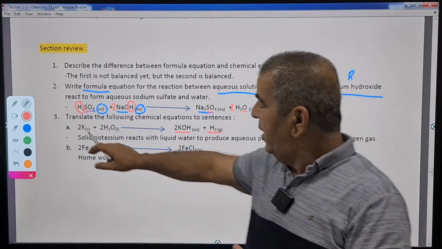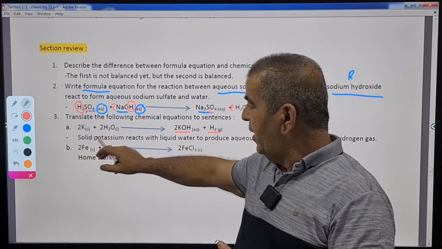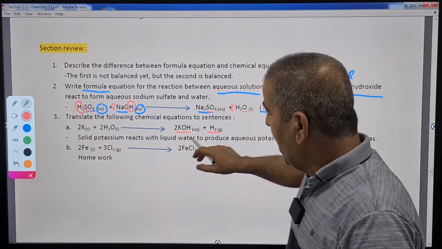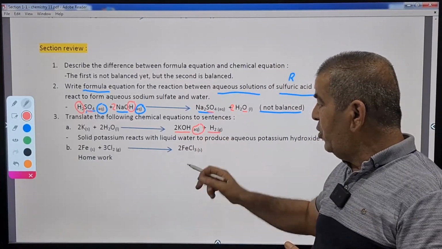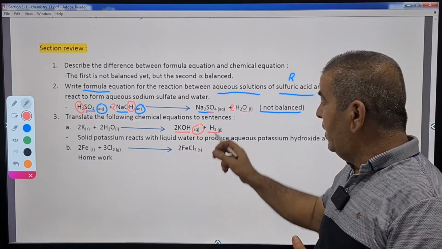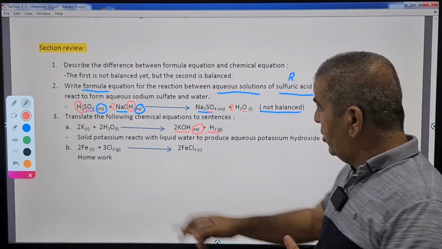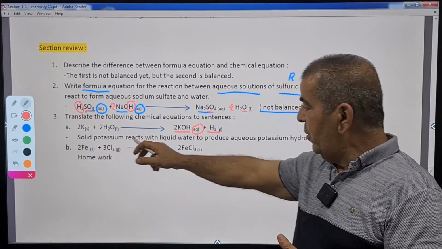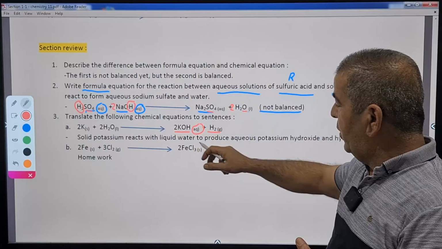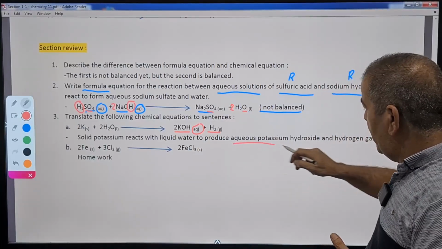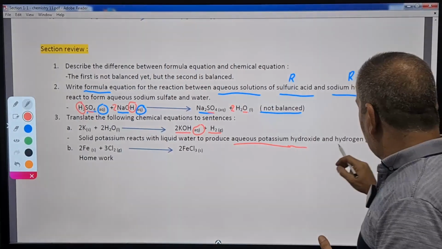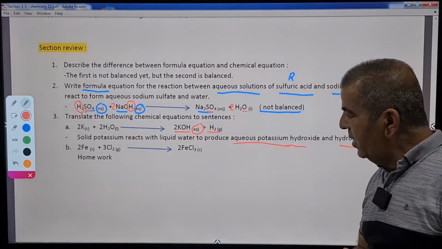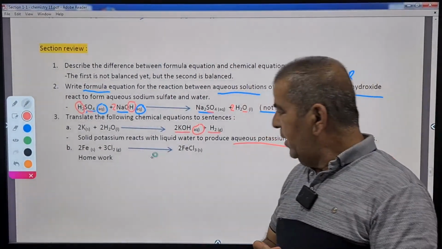So we can say here, solid potassium reacts with liquid water, producing aqueous solution, because the solution here is aqueous solution of potassium hydroxide, and releasing hydrogen gas. So let's read it. Solid potassium reacts with liquid water to produce aqueous potassium hydroxide and hydrogen gas.